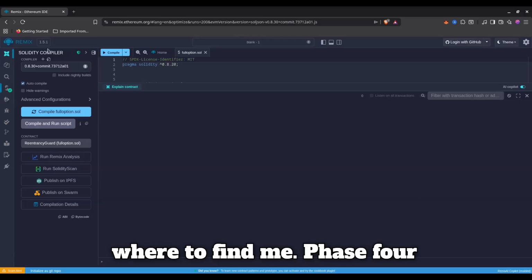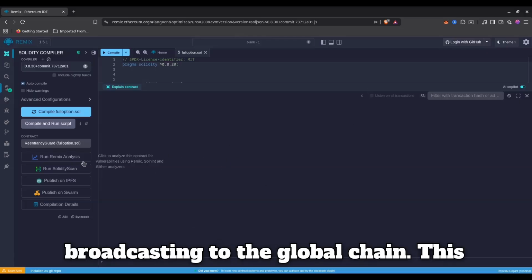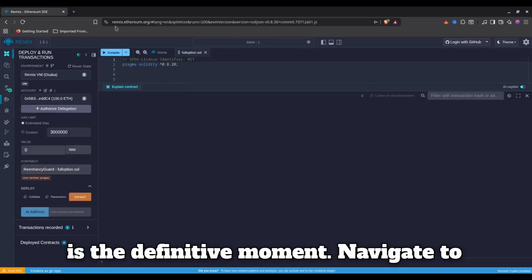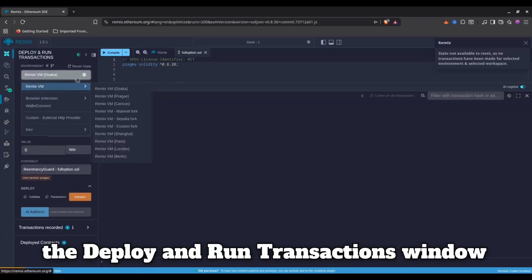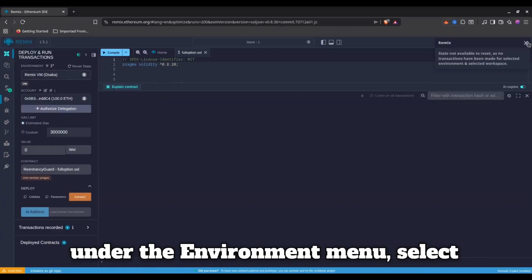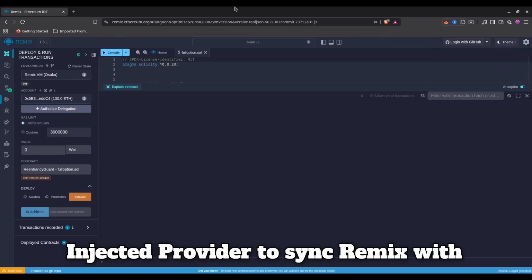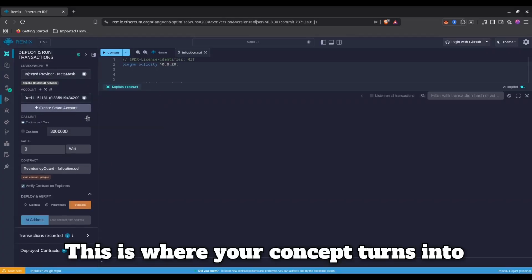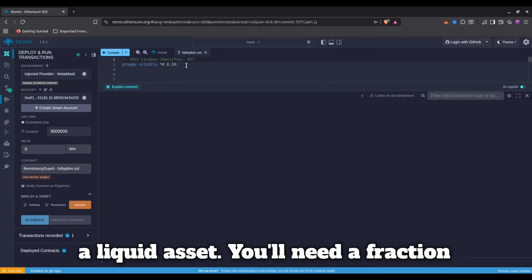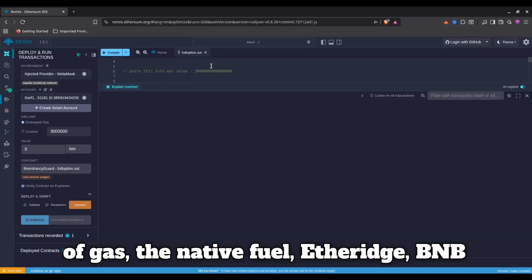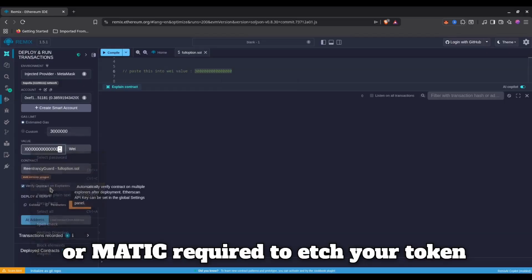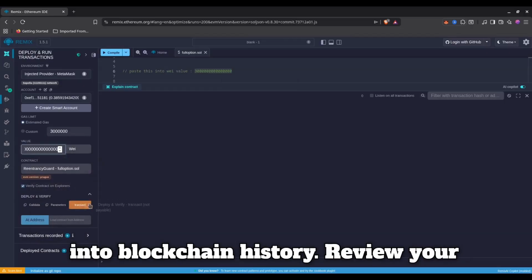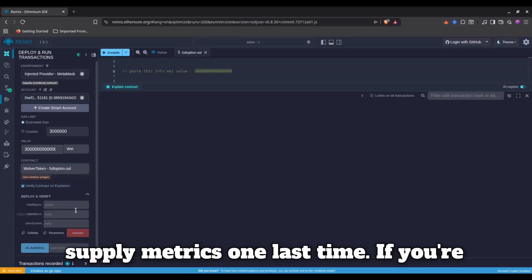Phase 4. Broadcasting to the global chain. This is the definitive moment. Navigate to the Deploy and Run Transactions window. Under the Environment menu, select Injected Provider to sync Remix with your MetaMask wallet. This is where your concept turns into a liquid asset. You'll need a fraction of gas, the native fuel, ETH, BNB, or Matic, required to etch your token into blockchain history. Review your supply metrics one last time.